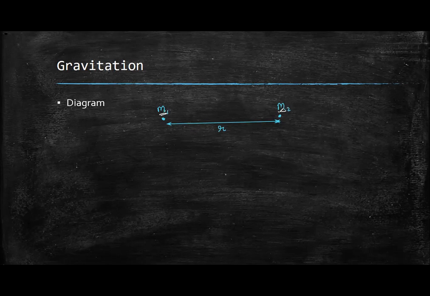Suppose we have two masses, m1 and m2, which are quite small in size, so we take them as point masses. Newton's law of gravitation states that these two masses exert a force on each other due to the presence of mass. Because they have mass, they exert some force, and that force is called the gravitational force.